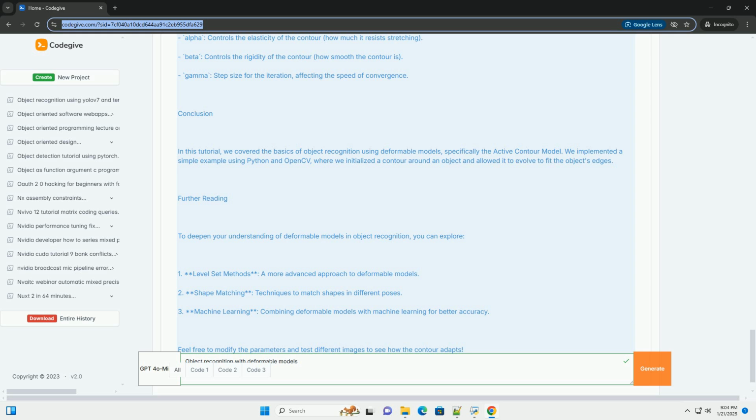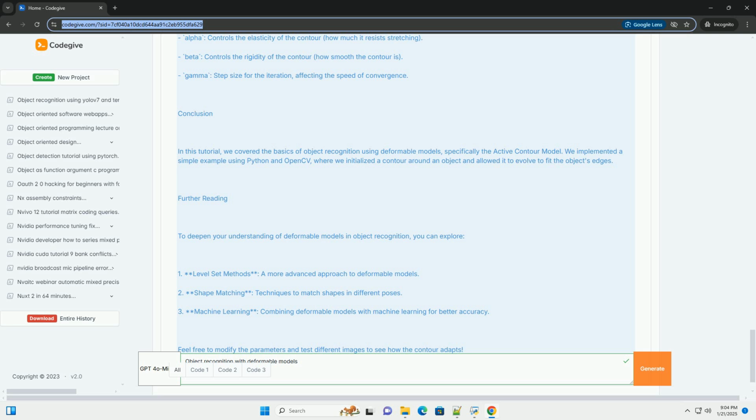Setting up the environment. Before we dive into the code, you need to ensure you have the necessary libraries. We'll use OpenCV for image processing and NumPy for numerical operations. You can install these packages using pip. Example: active contours, snakes. Let's implement a simple example of active contours using Python and OpenCV.